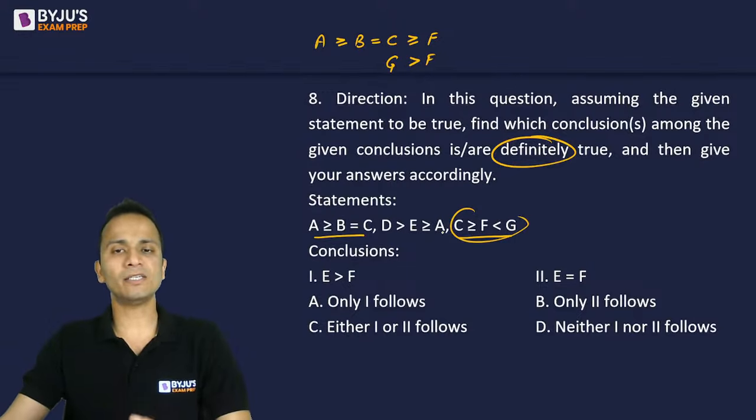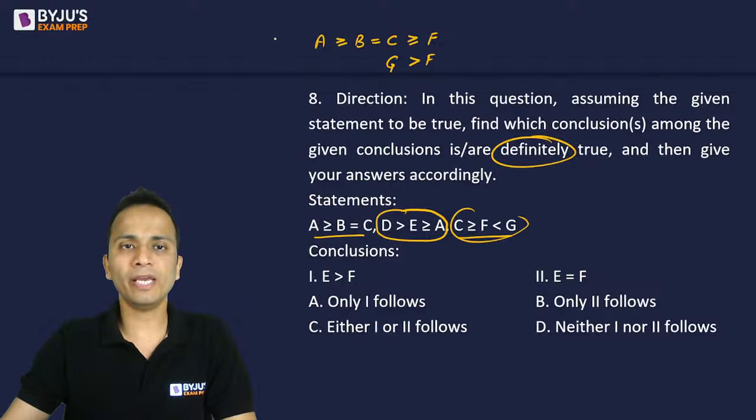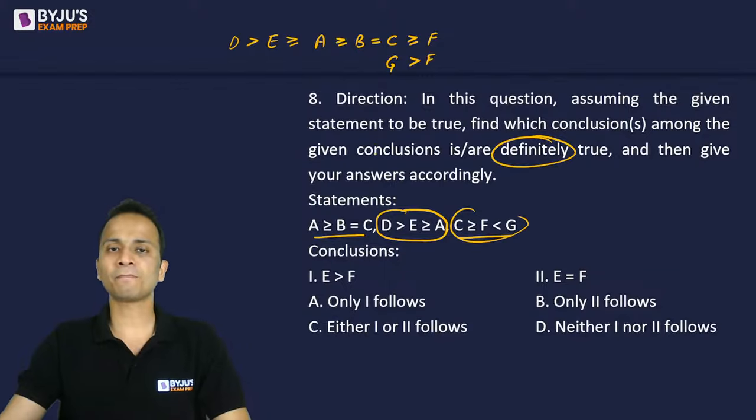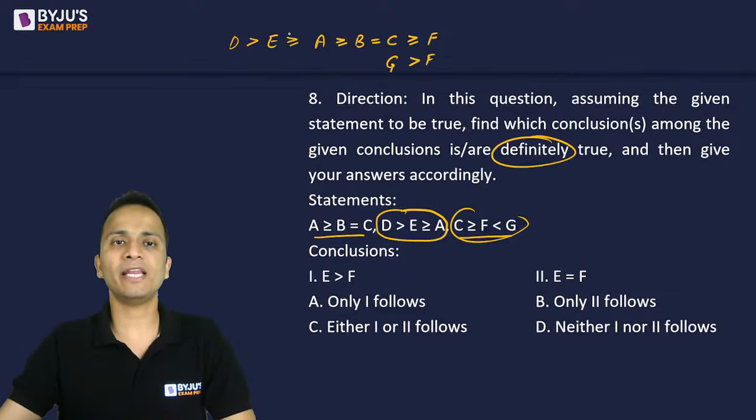So the first and third statements have been written. Now looking at the second statement, it says E is greater than equal to A, and D is greater than E, right? Now in the conclusions, there is a relation between E and F. So let us locate E and F. So E is here and F is here.